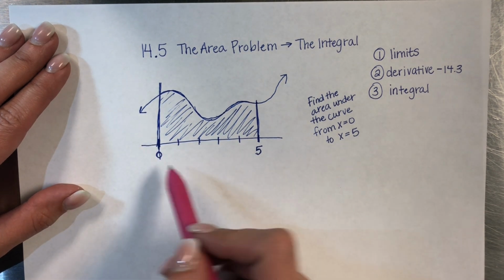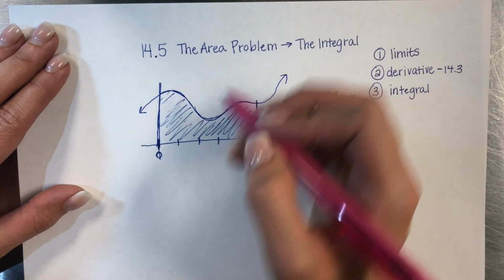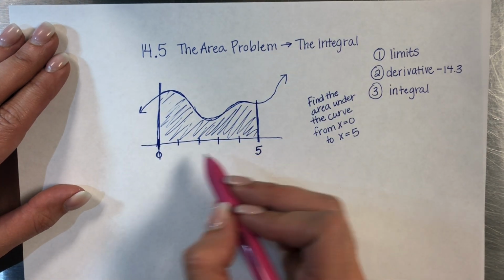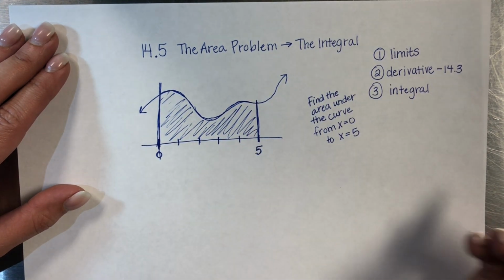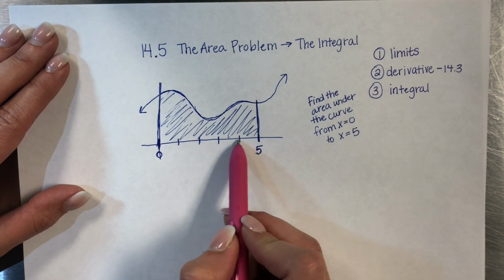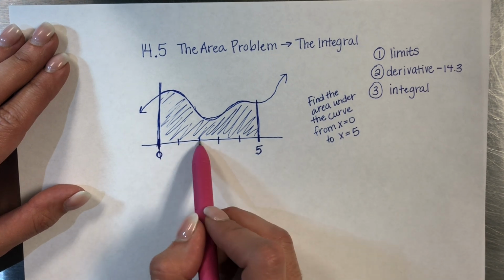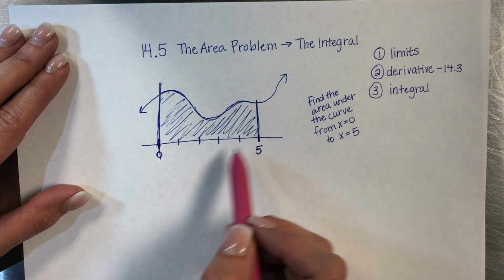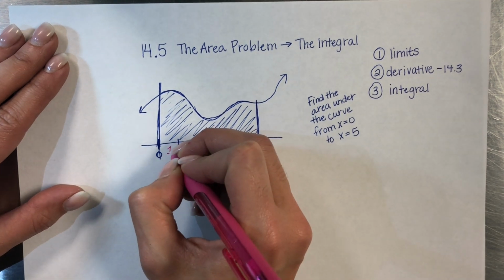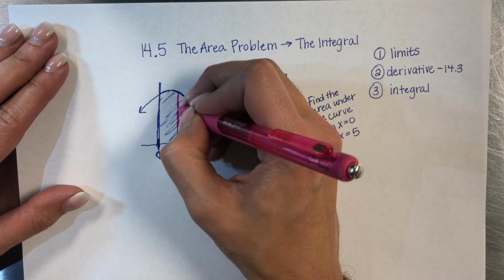So what we do, and the main idea of this, is we're taking, all right, that space and we're splitting it up into rectangles, all right? And we want our rectangles to all have an equal width. So what I'm gonna do is I'm just going to make 1, 2, 3, 4, 5 rectangles, all with a width of 1, since that's already easy and I just split it off like that.